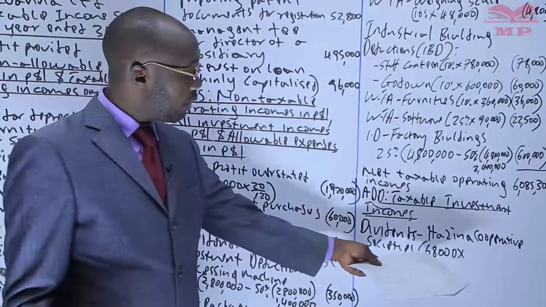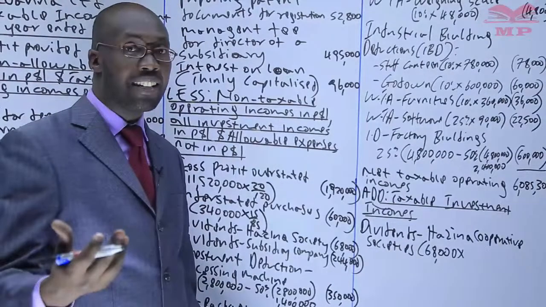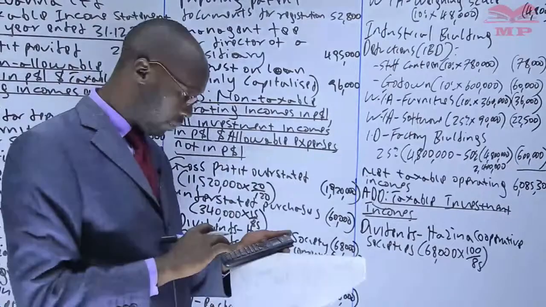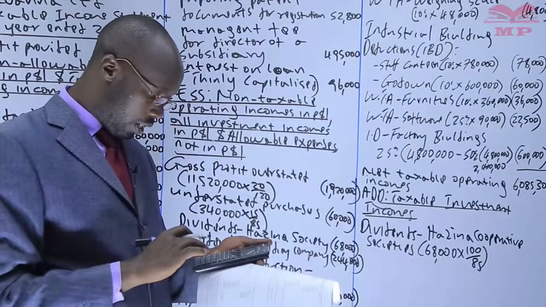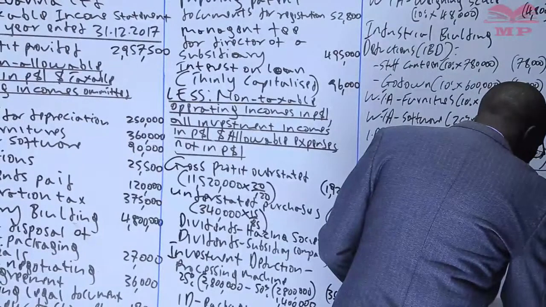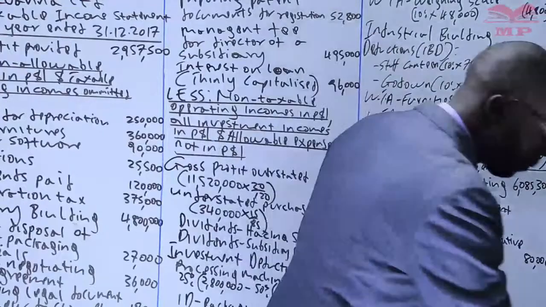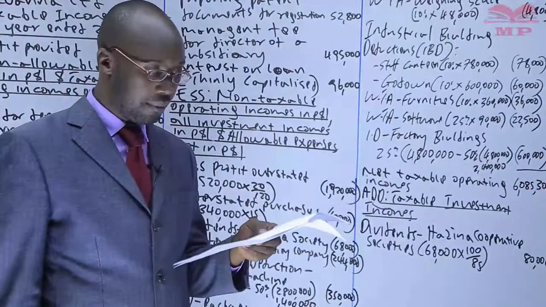So this figure is 85%. How about the 100? Because we tax the gross, we multiply by 100 and divide by 85, and we have 80,000. That is one.